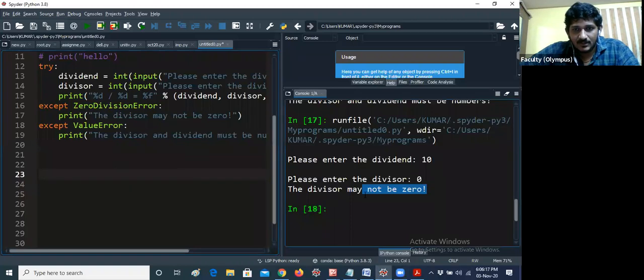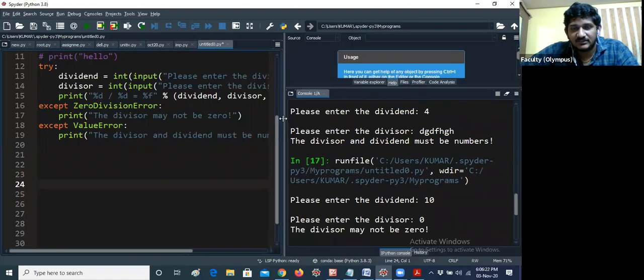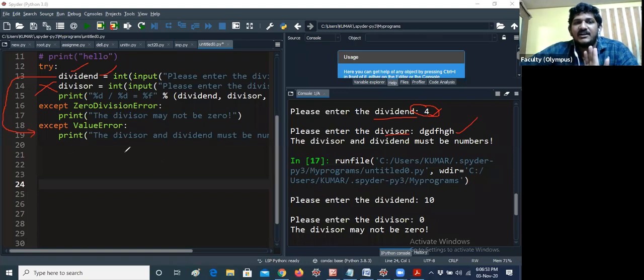That's all. And I would like to tell you one more thing. In this example, if I am giving 4 as dividend and entering the divisor as a string, that means it is asking dividend and divisor also. If I am giving a string as the dividend, then obviously it will not enter into the divisor, because whenever it is raising an exception, it obviously moves to the particular exception and it will print the message.